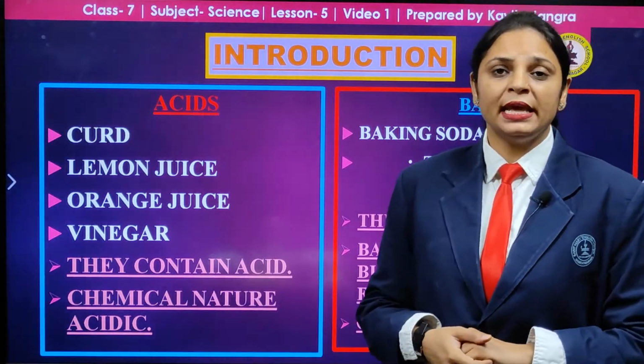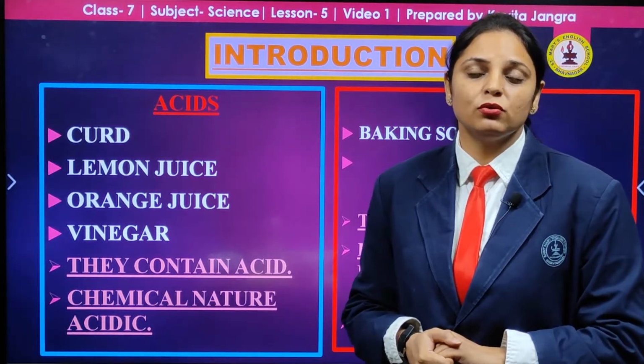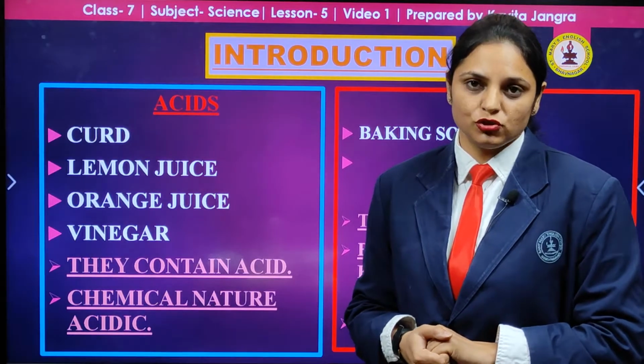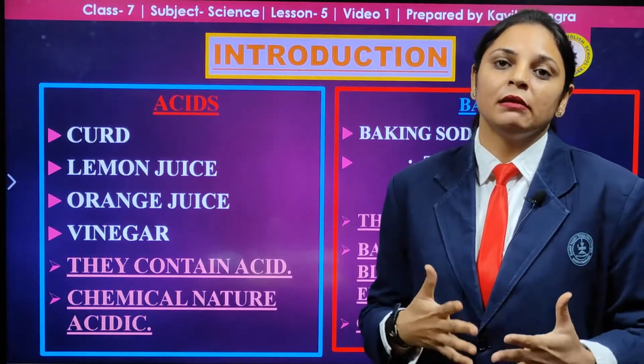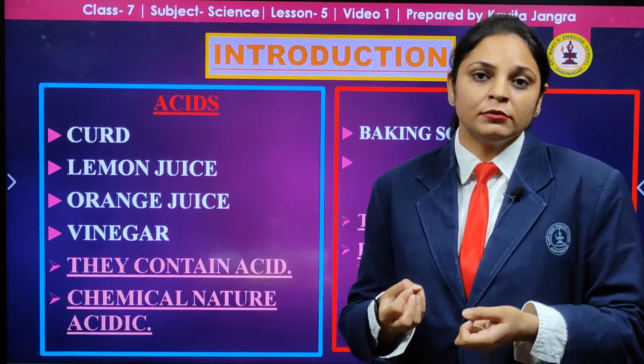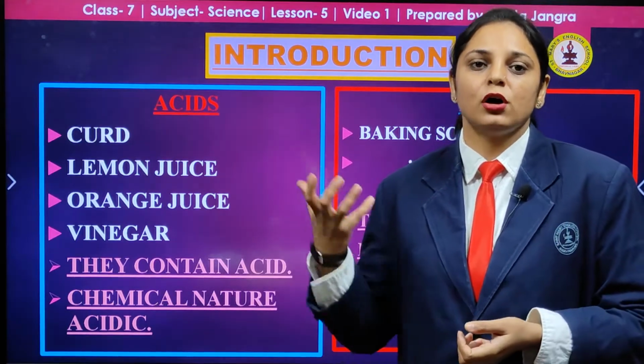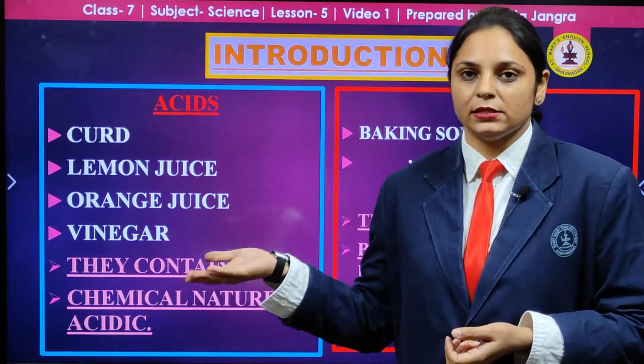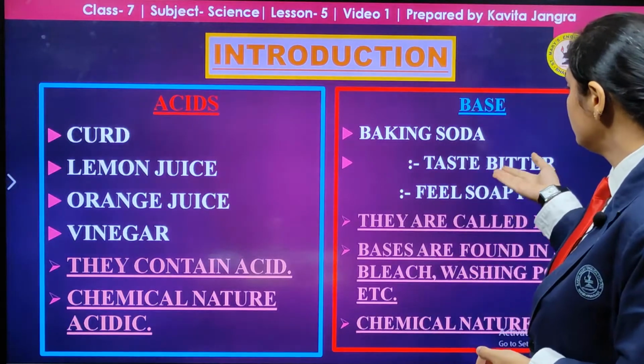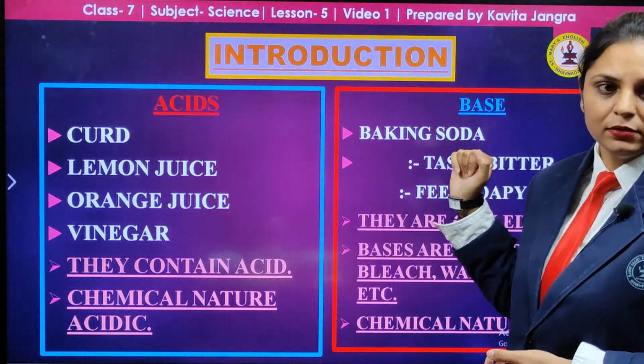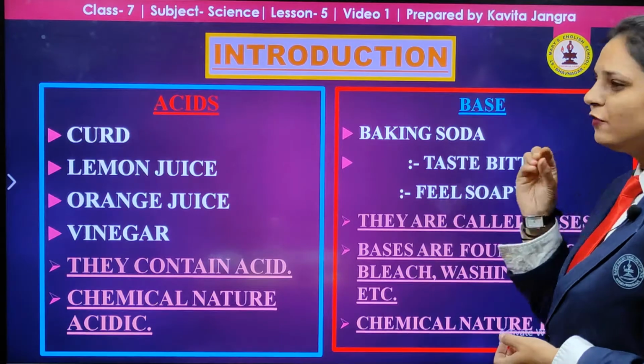Base, do you know any example of a base that you are using at your home? Yeah, that is baking soda that you put in cakes to make them rise. The taste of baking soda is bitter, and it feels soapy.